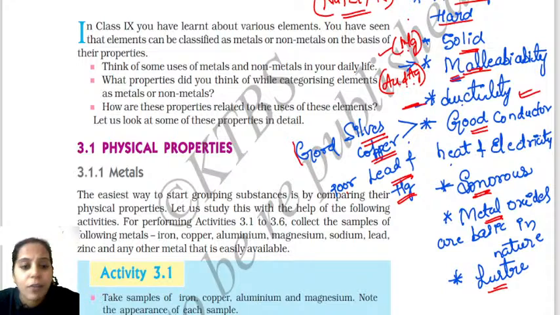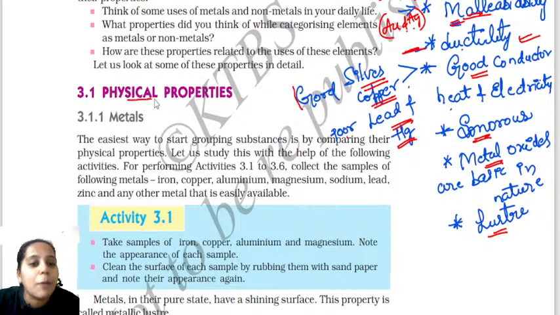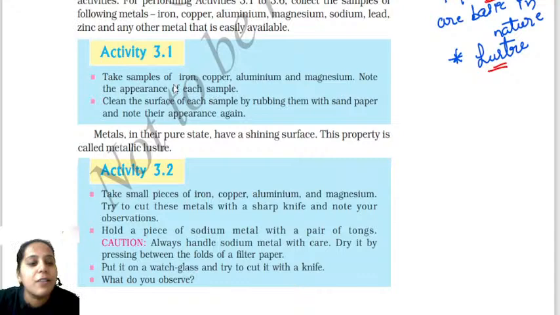Okay. So now that you clearly understood the properties of metals, that is physical properties. Can you see here? Physical properties of metals. They have given activity 3.1 here. What are they saying in activity 3.1? Quickly let me summarize, because this is all based on the properties of metal only. In activity 3.1 they are telling us to take samples of iron, copper, aluminum and magnesium.